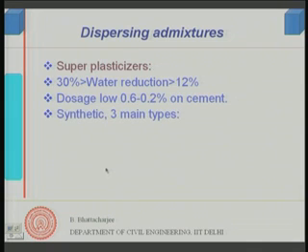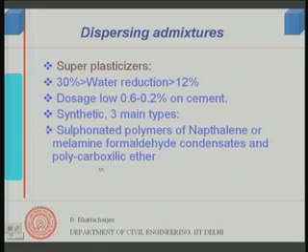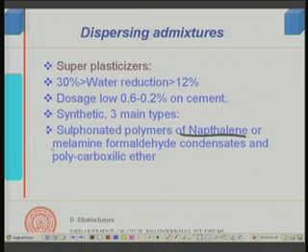They are synthetic, and there are three main types. Sulfonated polymers: the first one is sulfonated polymers of naphthalene, that is, naphthalene formaldehyde condensates; the second one is melamine formaldehyde condensates; and the third variety is the polycarboxylic ether type. So, the superplasticizers are based on naphthalene formaldehyde or melamine formaldehyde condensates and polycarboxylic ether.